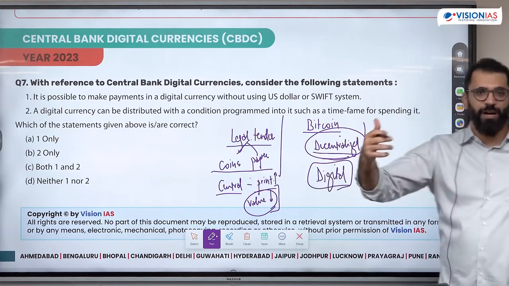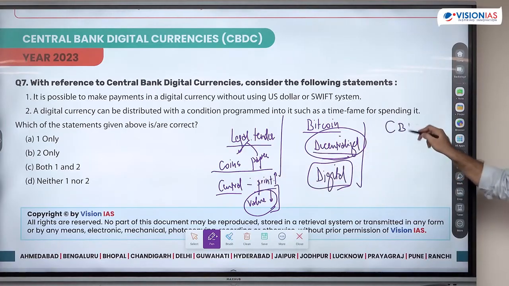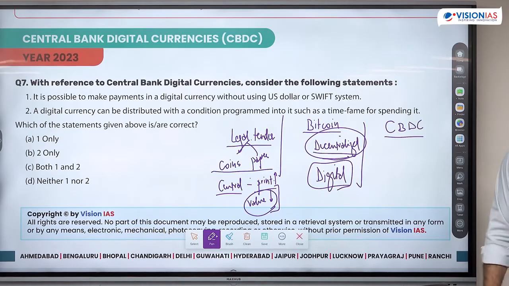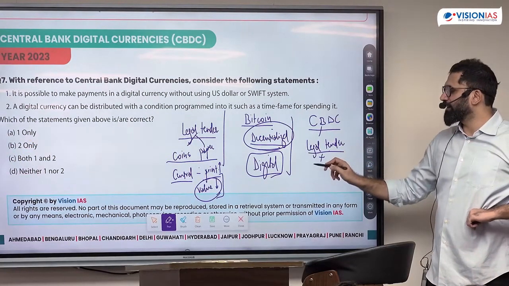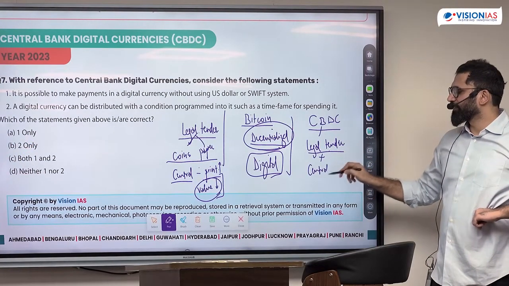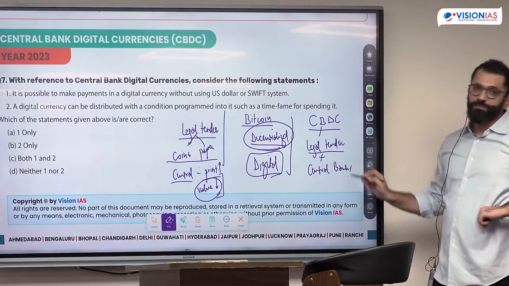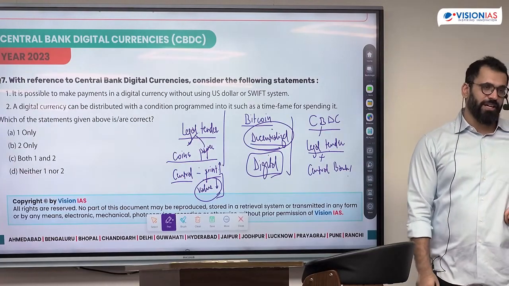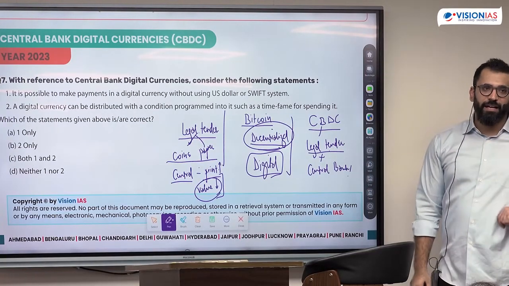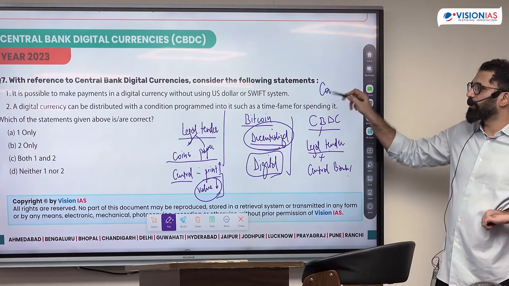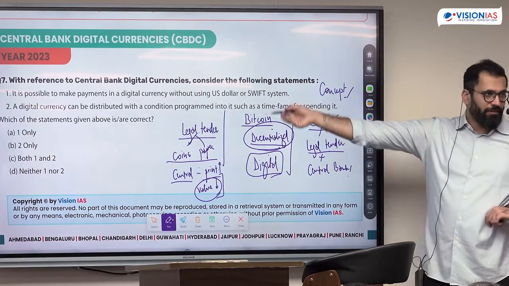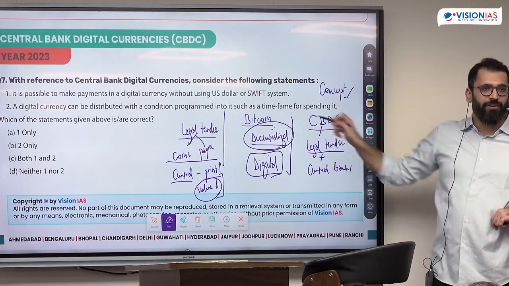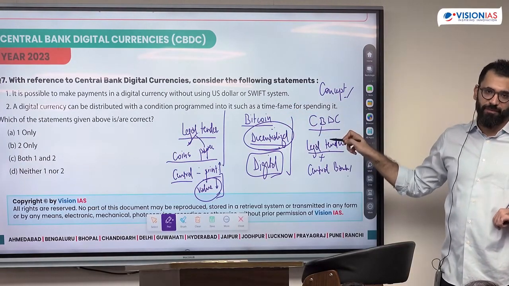This is why governments the world over have created something called central bank digital currency. This is a legal tender and it is controlled by the central bank. RBI also is trying to create such a currency of its own, and last year they had released a concept paper on the same. People are enamored by digital currency, so why not create a legal tender which is digitally available?